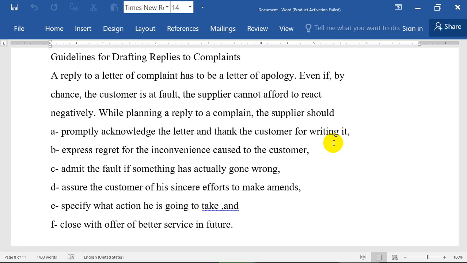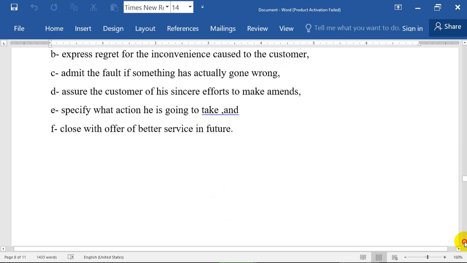So you will give him something to make him feel happy that you will compensate him in the next order. This is how to reply to a complaint.